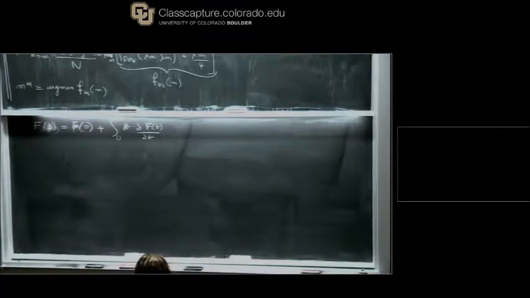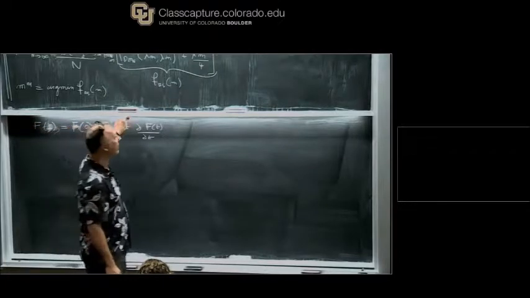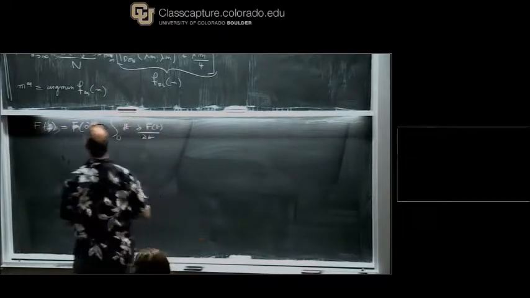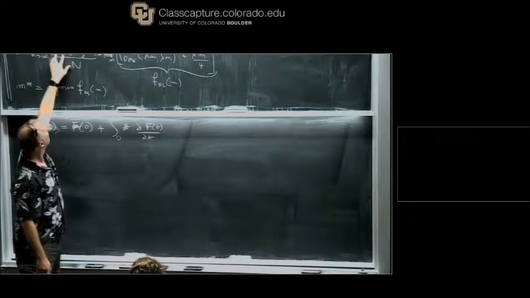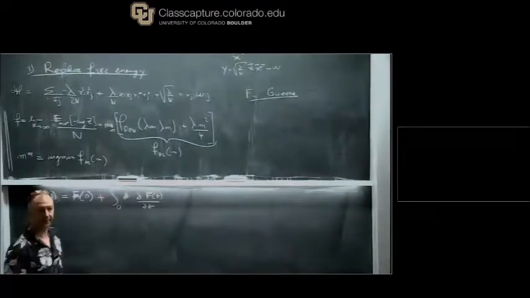Okay, this is just what we do when we compute an integral. I remind you what we call the free energy here is the expectation over the disorder of minus log z.